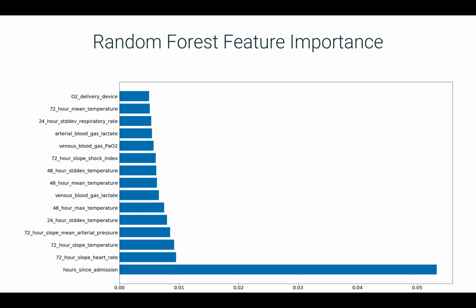Another area not focused on in previous research is identifying feature importance. For the random forest, some of the top features identified included our engineered features, like 72-hour slope for heart rate. Some of the top raw features identified include venous blood gas lactate and respiratory rate. Hours since admission is the most influential because it allows the model to understand the time-based aspects of prediction.